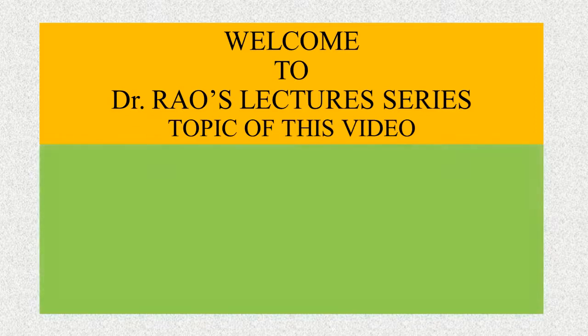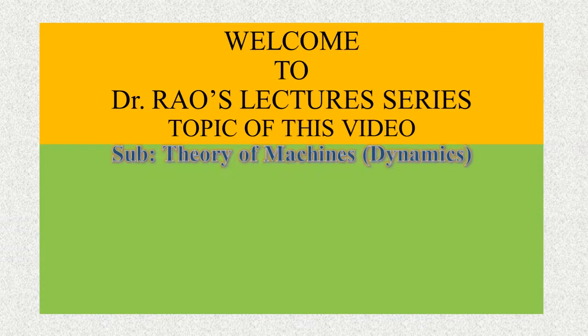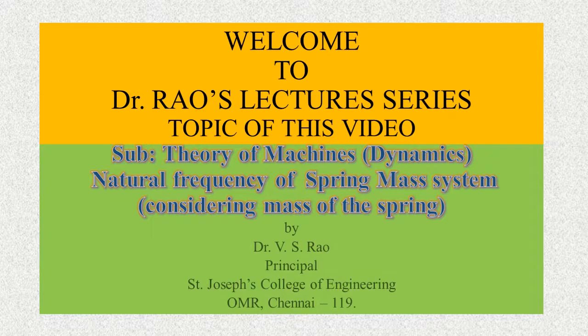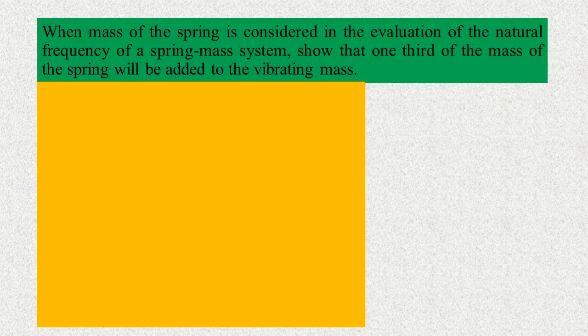Topic of this video: subject, theory of machines, dynamics; natural frequency of spring mass system considering mass of the spring. When mass of the spring is considered in the evaluation of the natural frequency of a spring mass system, show that 1/3 of the mass of the spring will be added to the vibrating mass.